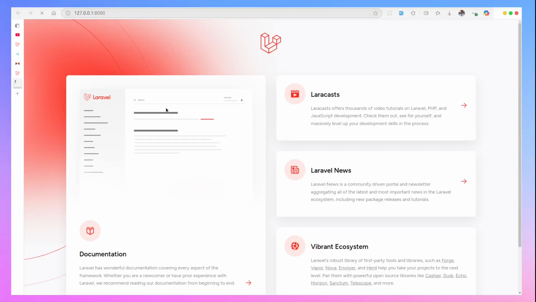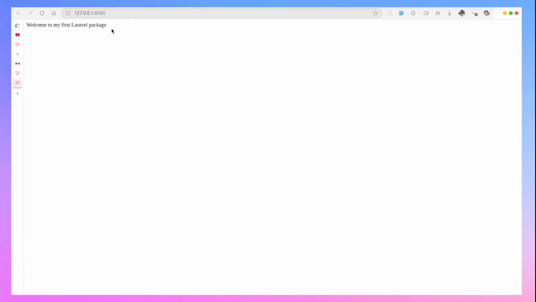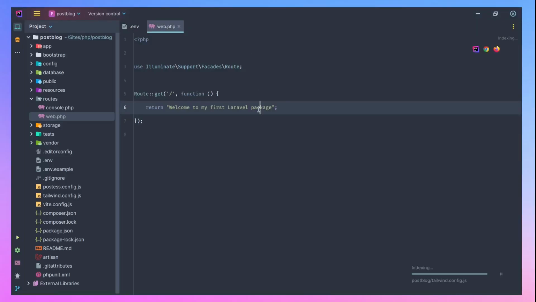So if we refresh now, you should have that. Instead of package here, let's say website. So save here. Now we can change it back to the view.